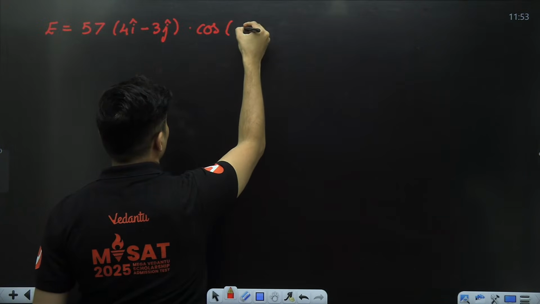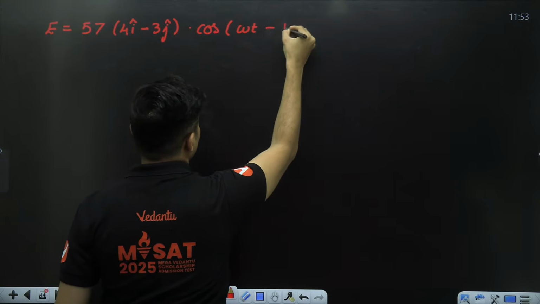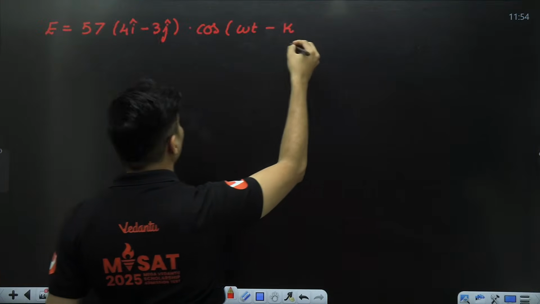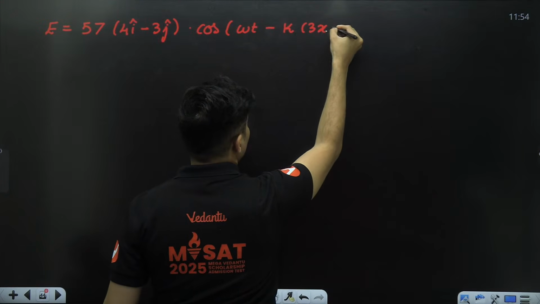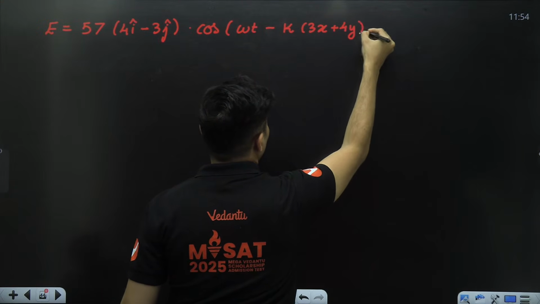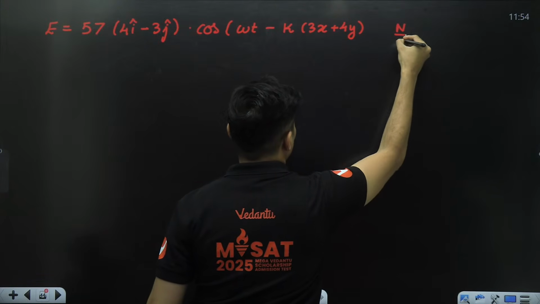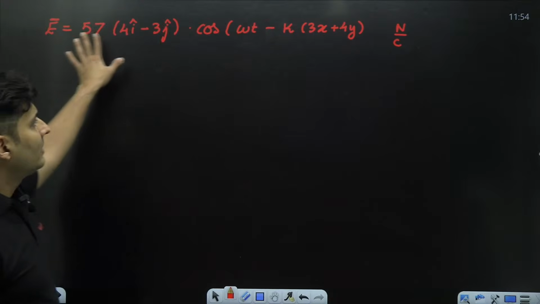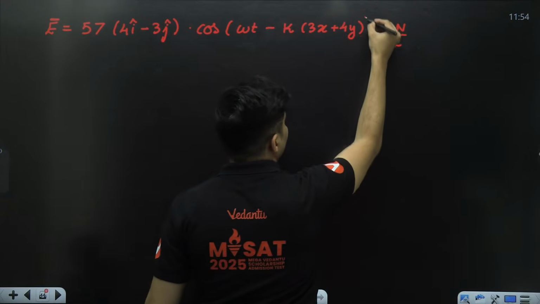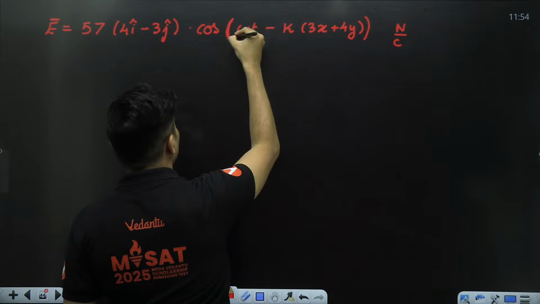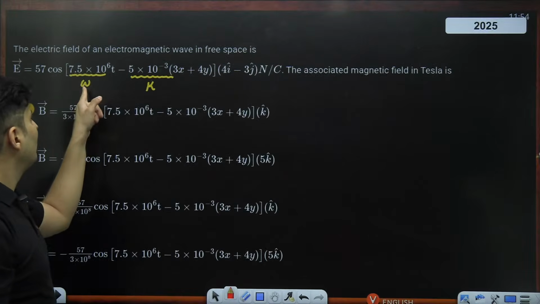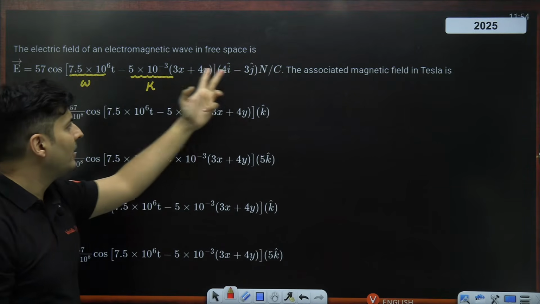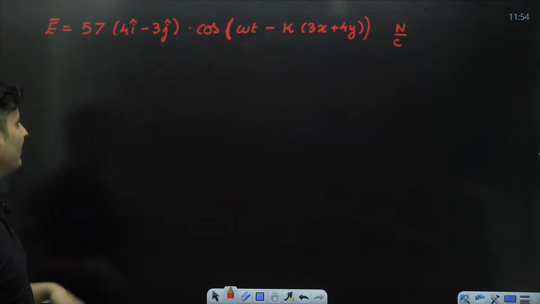For now, I'll just put omega t minus k, and I don't want to write down this entire thing, 3x plus 4y. And this was in Newton per Coulomb, because this was the electric field, in vector form. This is the equation that I'm getting. Everybody till this point absolutely clear? Instead of values, I have put omega and k. Rest everything is as it is. This 4i minus 3j, I've just put it after 57.